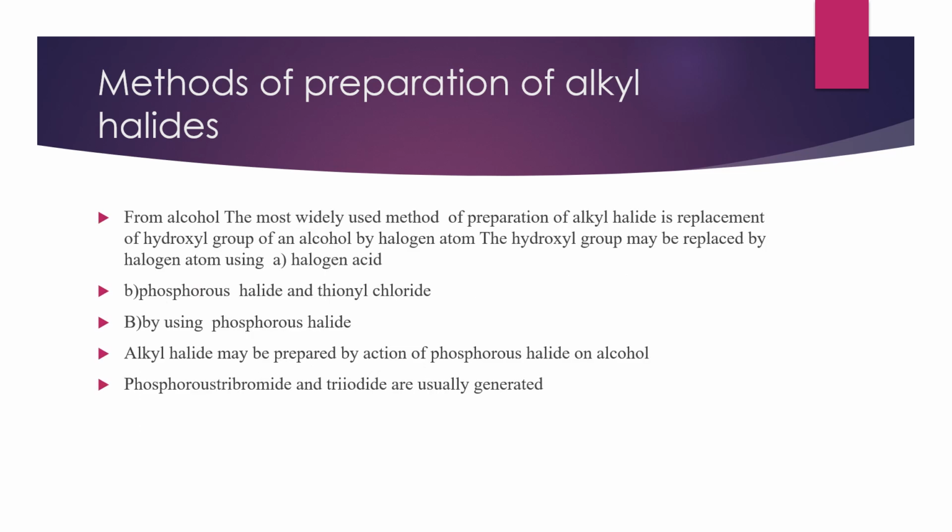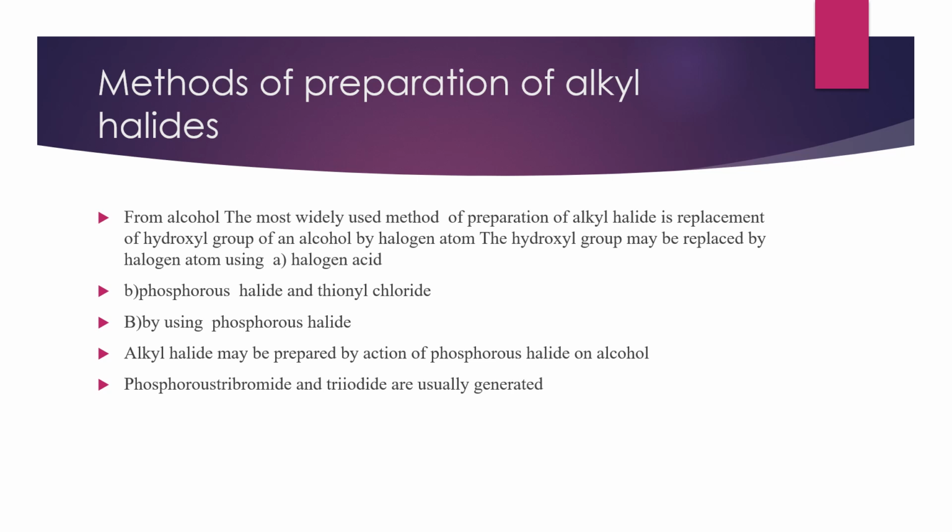Then from alcohol, the most widely used method of preparation of alkyl halide is replacement of the hydroxyl group of an alcohol by a halogen atom. The hydroxyl group may be replaced by a halogen atom using halogen acid, phosphorus halide, and thionyl chloride.